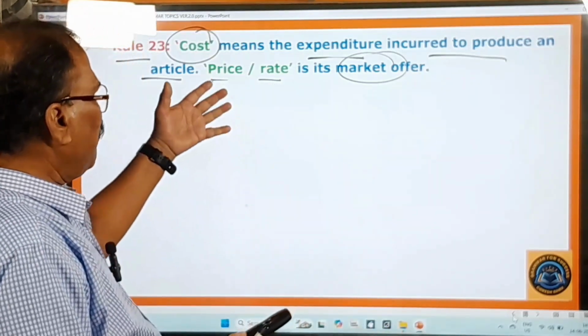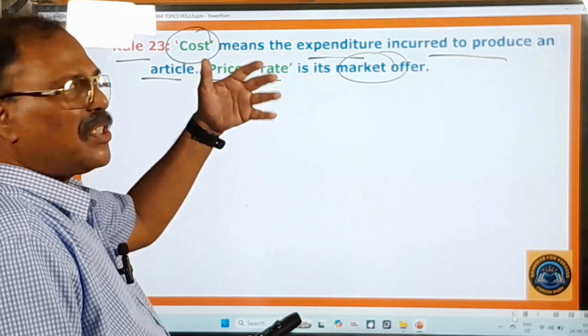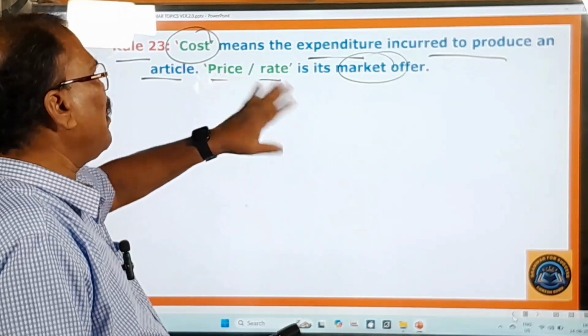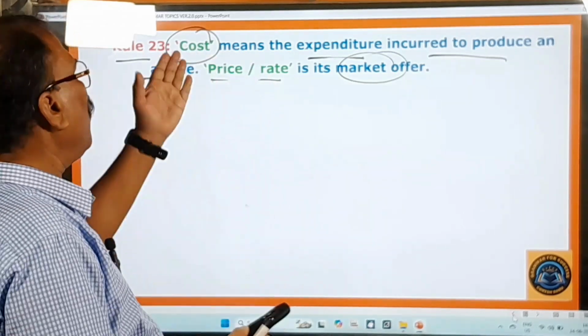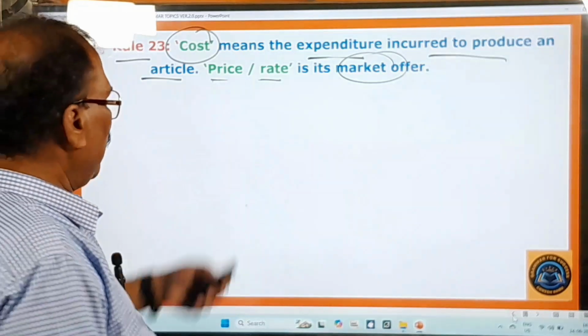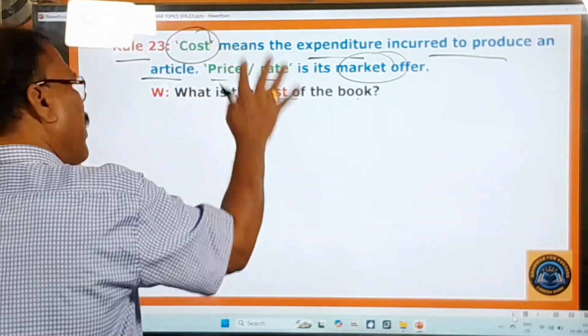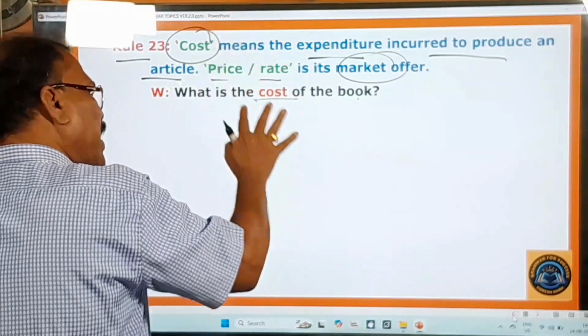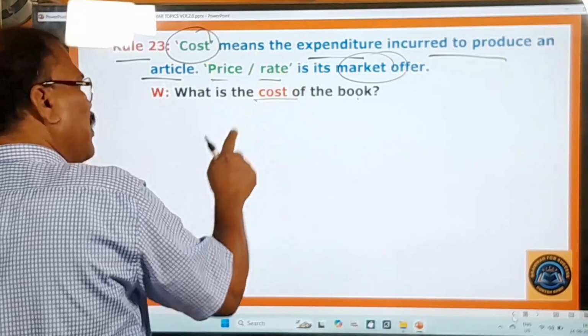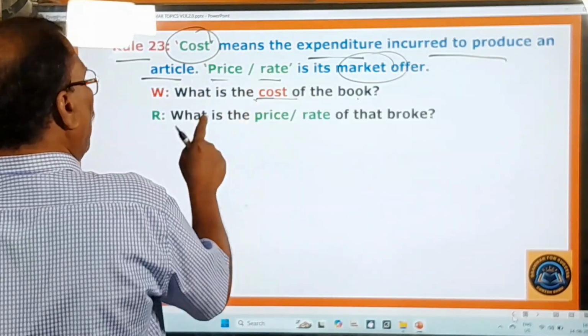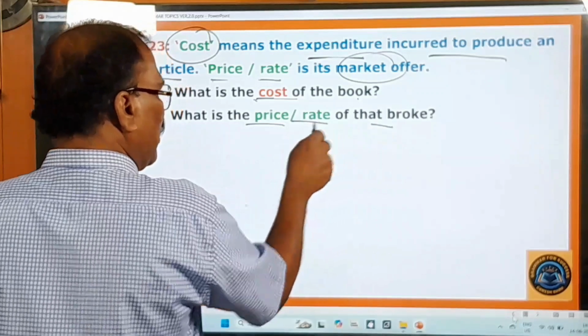So therefore, in the shop you have to ask the shopkeeper only for the price of the article or the rate of the article, but don't say cost. Okay, right. And here you pay attention: what is the cost of the book? Wrong. But most of the students, most of the educated people will be using this word in their everyday life, right? And here, what is the price of that book? What is the rate of the book?